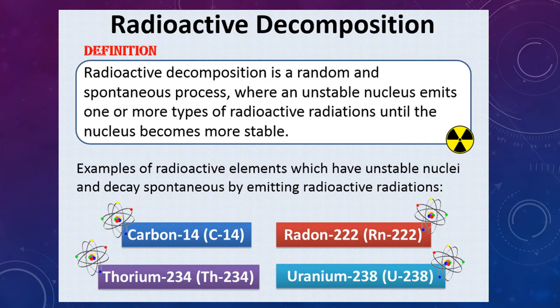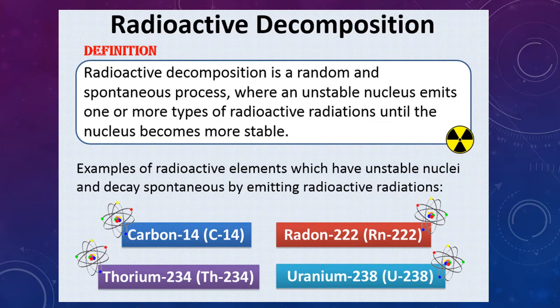Okay, so the next part here, radioactive decomposition. So what is meant by radioactive decomposition or radioactive decay? Radioactive decay is a random and spontaneous process where an unstable nucleus emits one or more types of radioactive radiations until the nucleus becomes more stable. So that is what we saw just now.